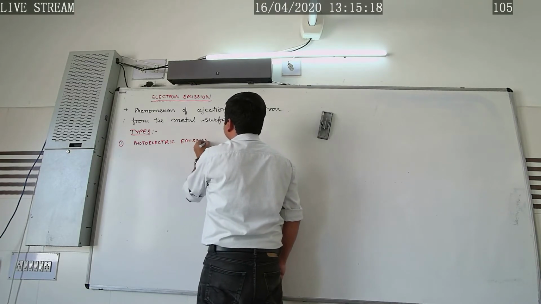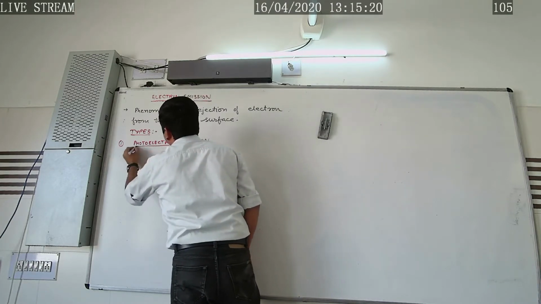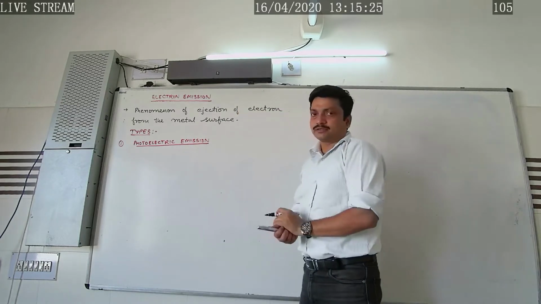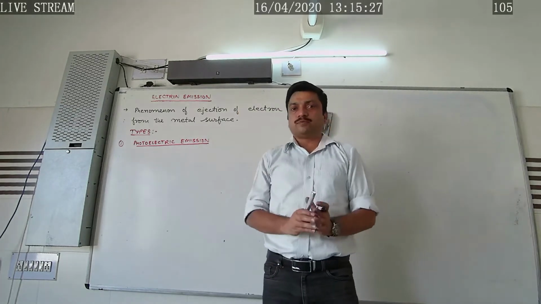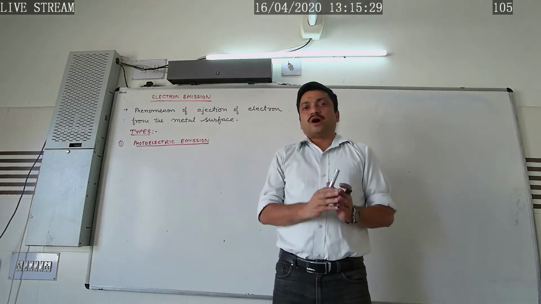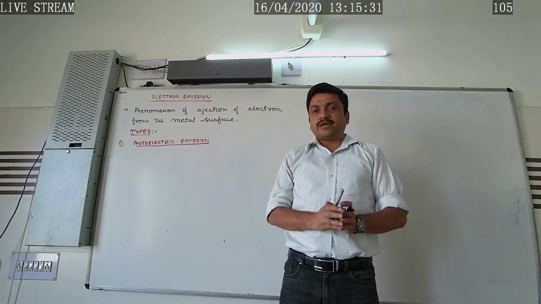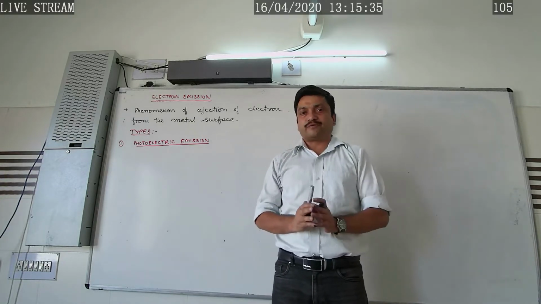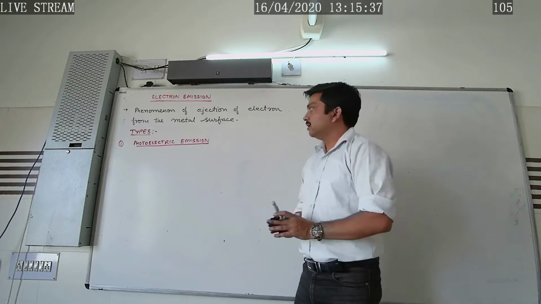Here in this case, how can we define this? The phenomenon of ejection of the electron from the metal surface when light of suitable high frequency falls on the metal surface. And what about this high frequency? It must be greater than the threshold frequency of that particular metal.